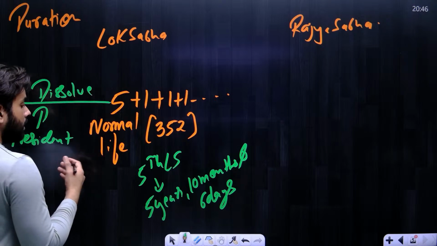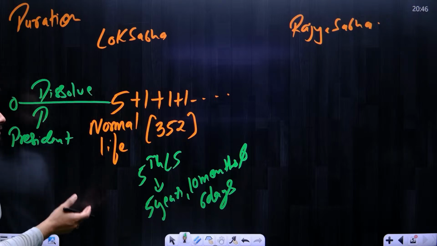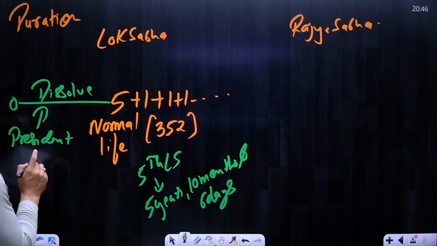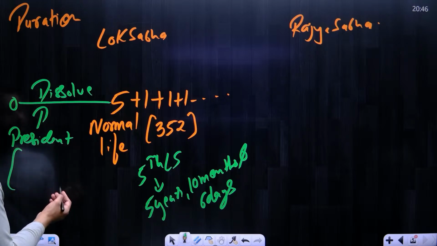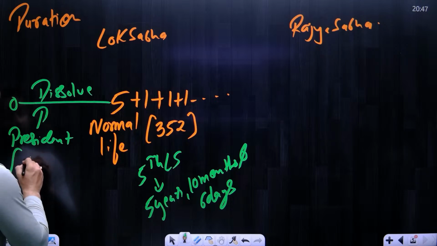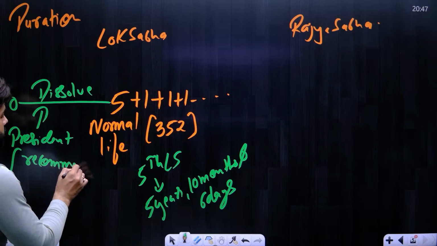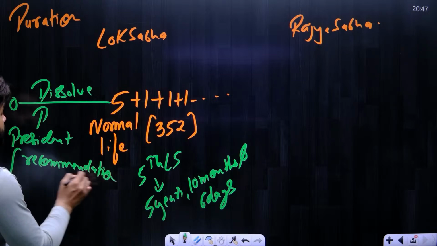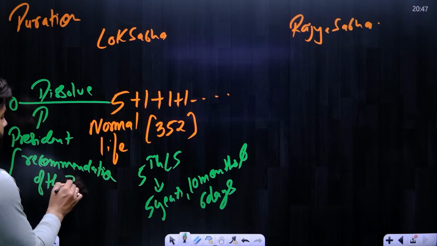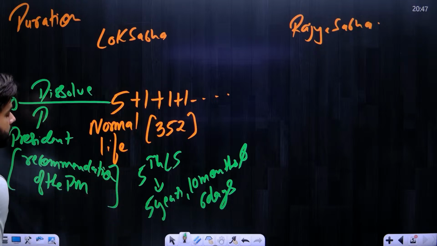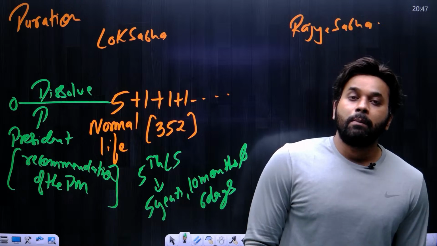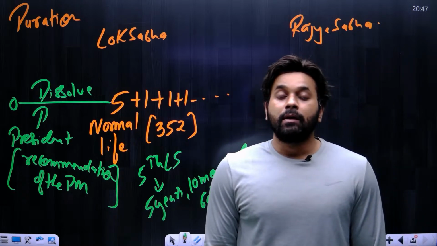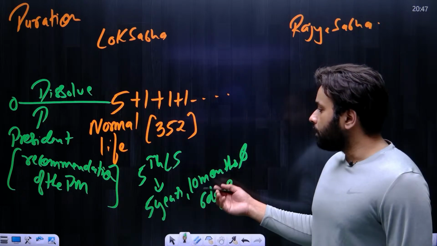But remember, president has no discretionary power with respect to dissolution of Lok Sabha. This can happen only on the recommendation of Prime Minister. So the president can dissolve Lok Sabha in between these 5 years only on the recommendation of the Prime Minister. So I hope this point is clear, and this has happened many a times that the Lok Sabha has been dissolved before the completion of 5 years. But only one example where Lok Sabha continued beyond 5 years.